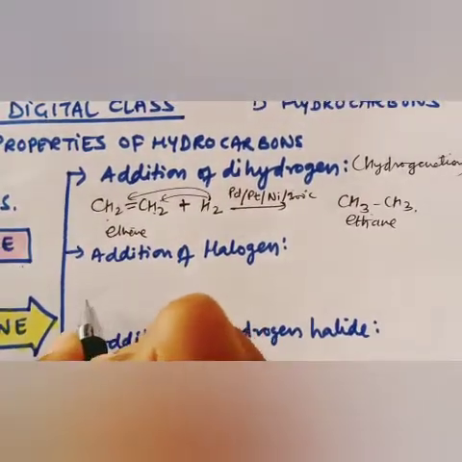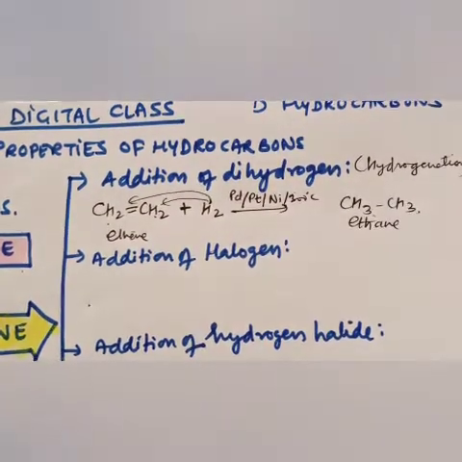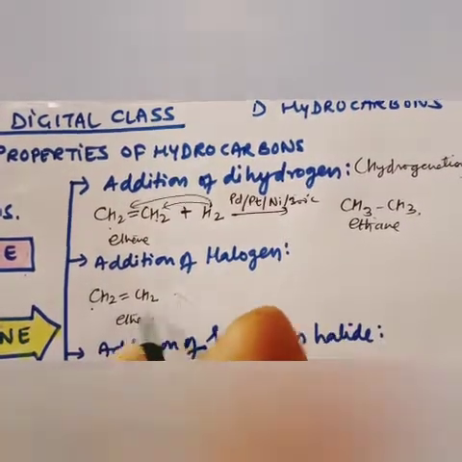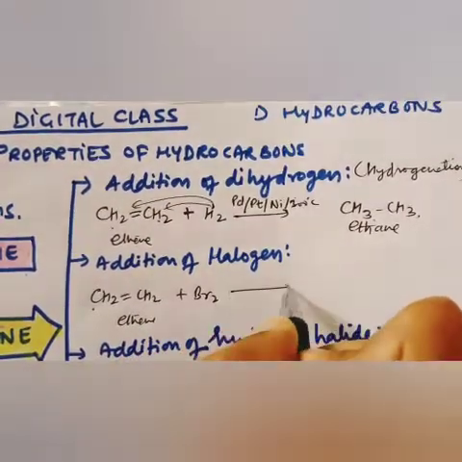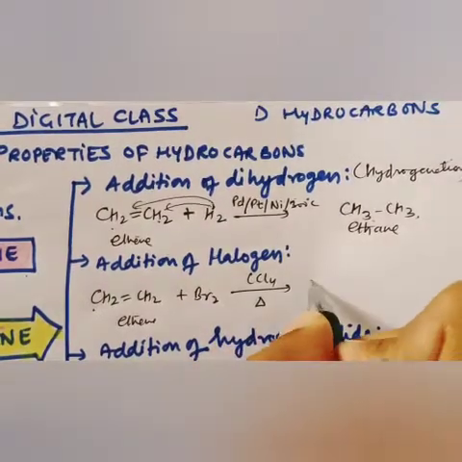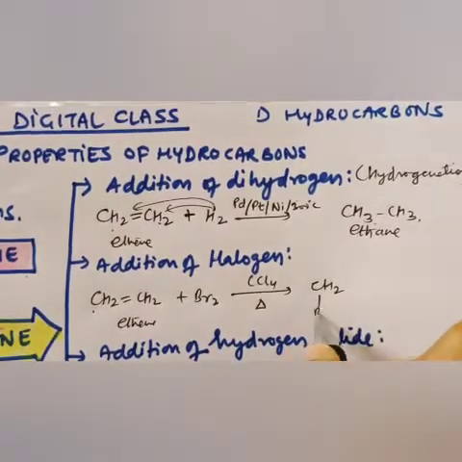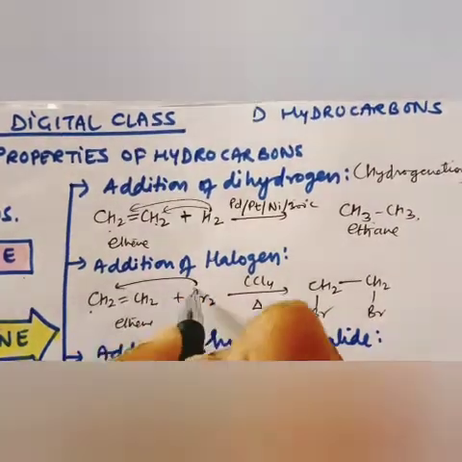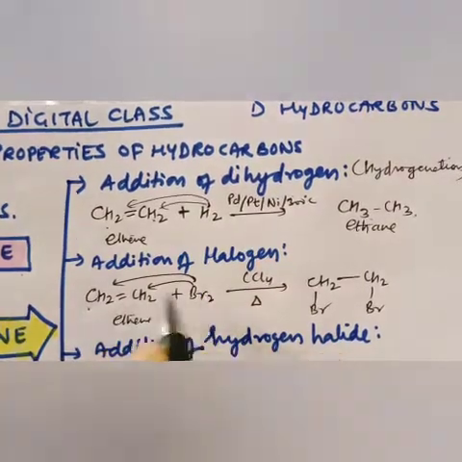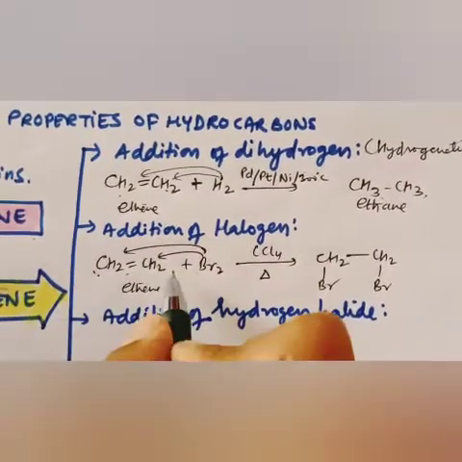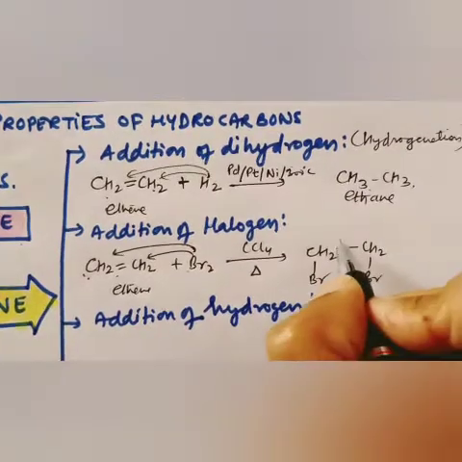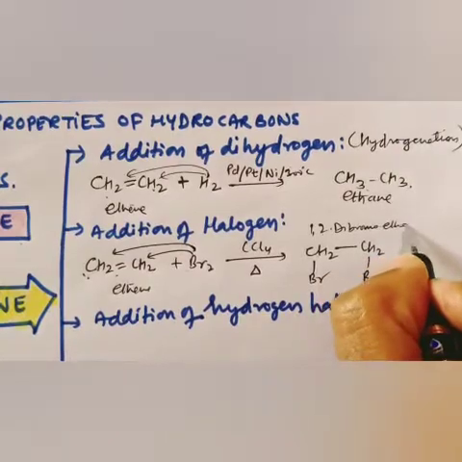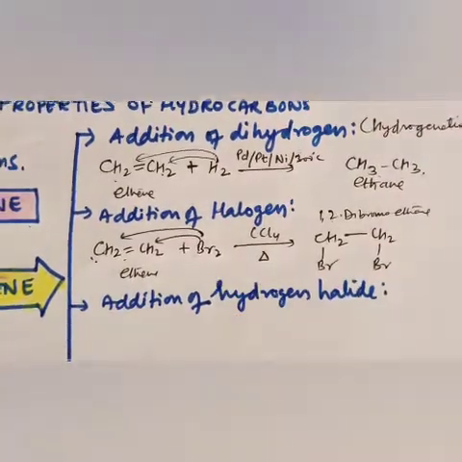Second is the addition of halogen. Addition of halogen is also one of the very important conversions, in which CH2=CH2, again ethene, reacts with bromine in the presence of carbon tetrachloride on heating, and changes into CH2Br CH2Br. It is a nucleophilic addition reaction. At carbon it will add, so it is called a nucleophilic addition reaction. So this will convert ethene into 1,2-dibromoethane.